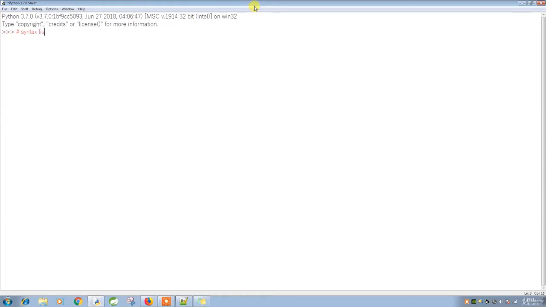Variable name equal square bracket, and you have to provide the variable values. So for example, in this scenario, I have a list and it has three elements in it. Okay, this is the syntax, but what is